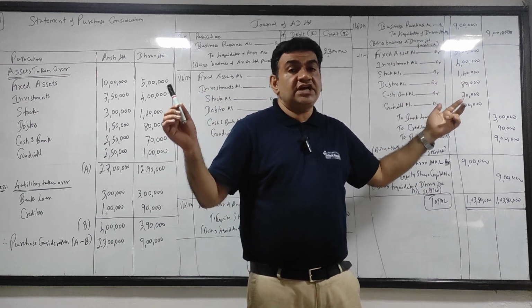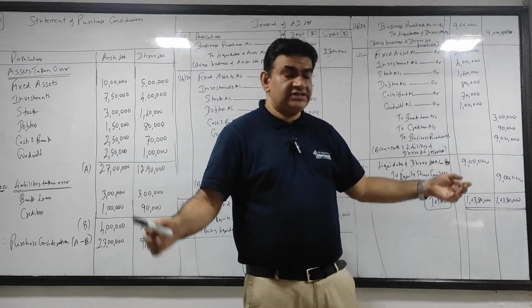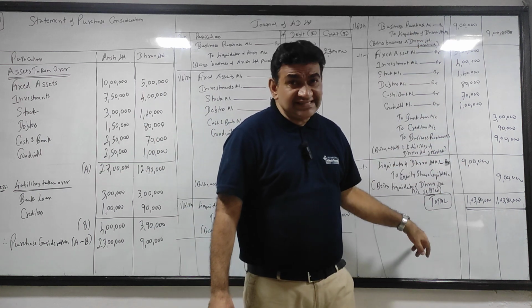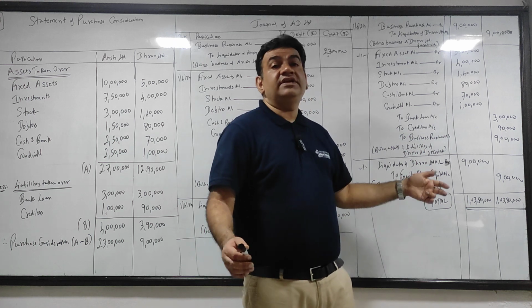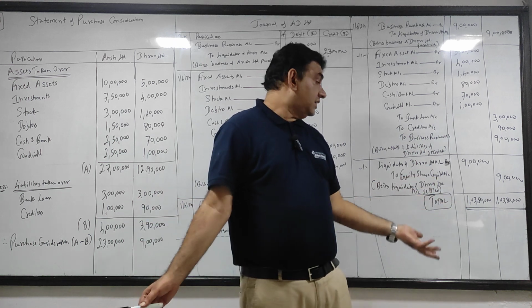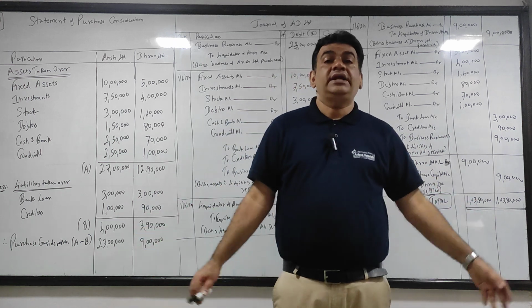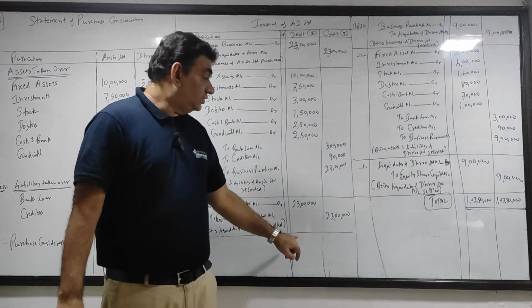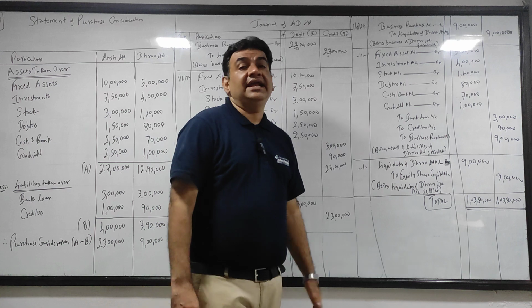In this sum, discharge is fully in the form of equity shares. So I will debit liquidator. So liquidator gets cancelled. And because I am issuing equity shares, credit equity share capital account 9 lakhs, being liquidator of Dhruv Ltd account settled. And I have taken the total of the journal as 1 crore 3 lakh 80,000.